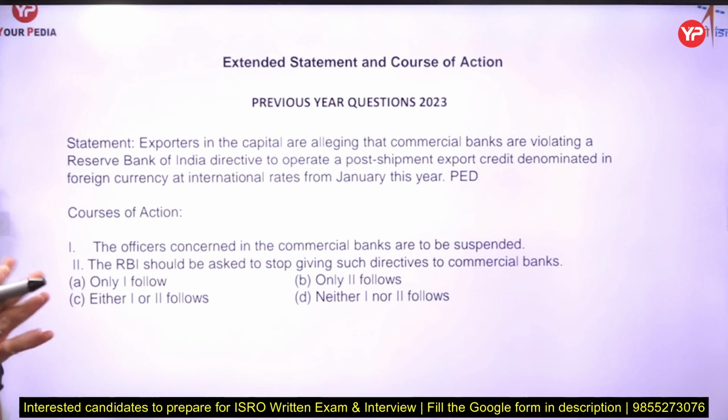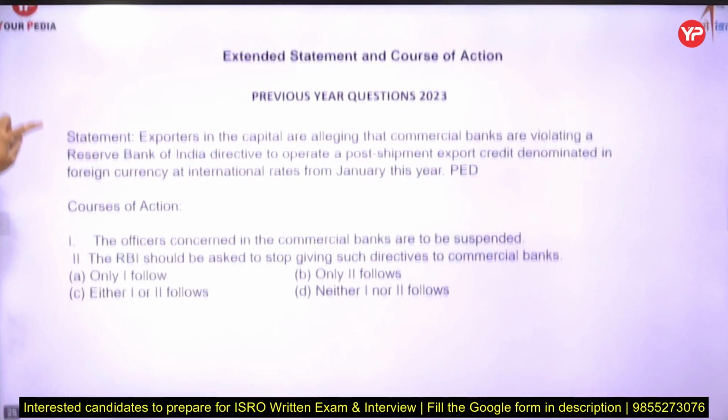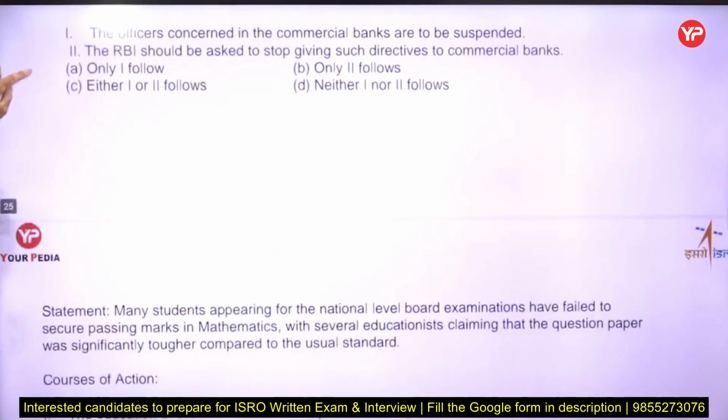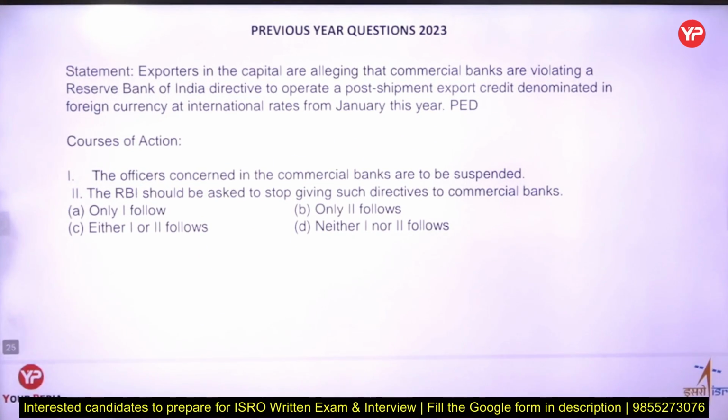What is the statement and what is its action? This question came in the previous year, 2023. Exporters in the capital are alleging that commercial banks are violating a Reserve Bank of India directive to operate post-shipment export credit denominated in foreign currency at international rates from January this year. Course of action: the officers concerned in the commercial banks are to be suspended. The RBI should be asked to stop giving such directives to commercial banks. Read the question and try to give the answer.